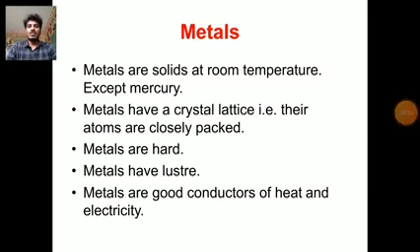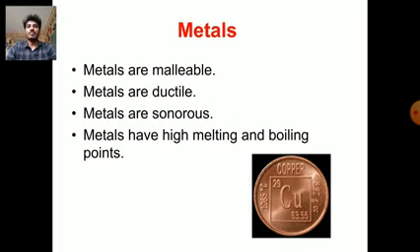Today we discuss metals. Metals are solids at room temperature, except mercury, and metals have a crystal lattice. Therefore, the atoms are closely packed. Metals are hard, have lustre, and are good conductors of heat and electricity. Metals are malleable, ductile, sonorous, and have high melting and boiling points.